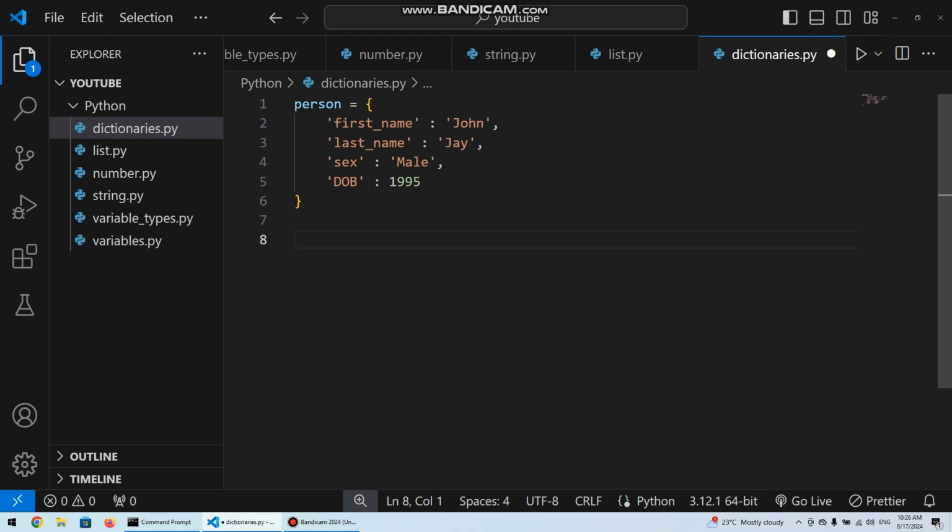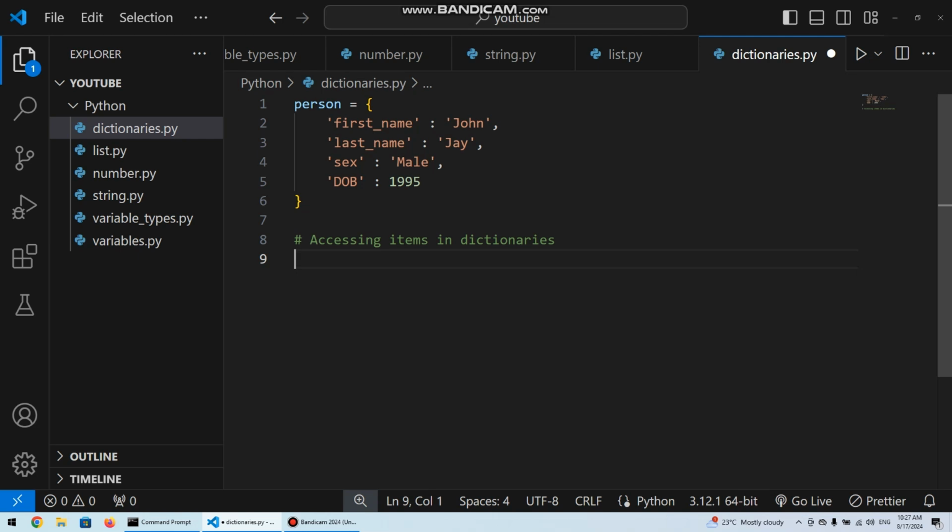So we might have a situation where we want to access items in a dictionary.